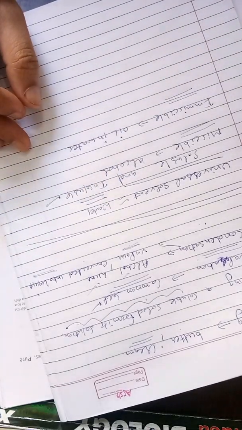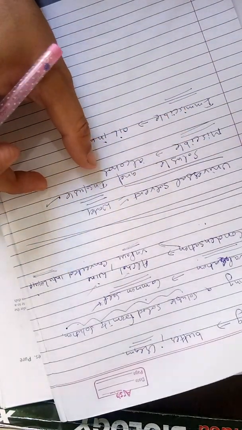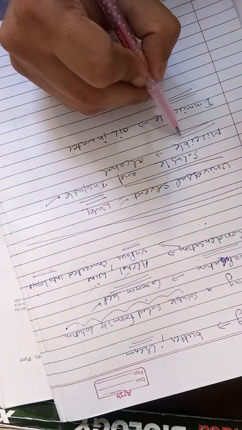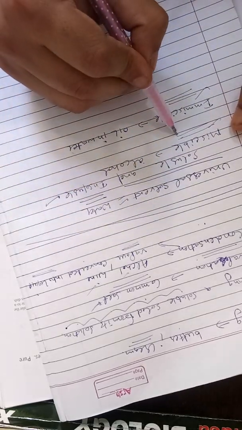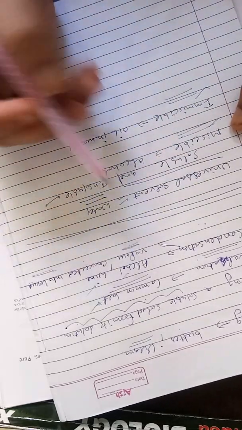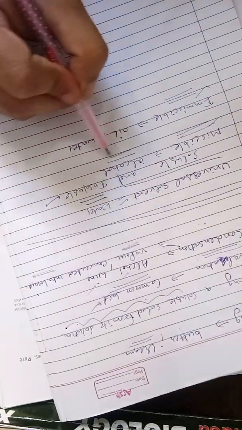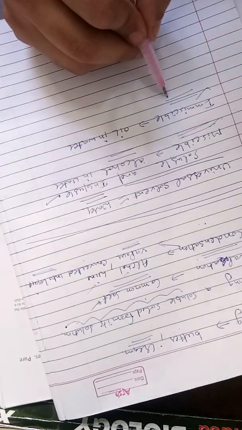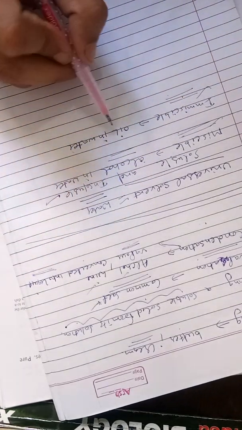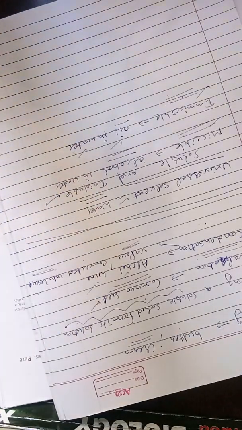Okay, so on the basis of that property, solubility and insolubility, the substances are further divided into two types: miscible substances and immiscible. Miscible substances are those which can dissolve easily in water, or are soluble in water. An example of that is alcohol in water. Second is immiscible. Immiscible are those which do not dissolve in water, like oil. When you mix it with water, it does not dissolve in water.